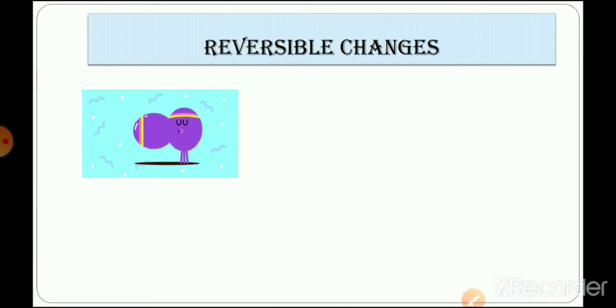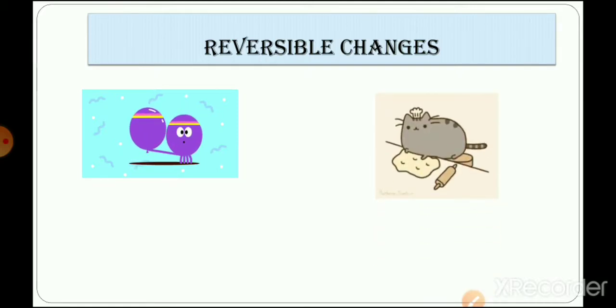Let's say I have given you a dough, and I am asking you to make a ball out of it, and then make a round roti from it. If your chapati is not getting round, you can take the dough again and form the ball again, right? So this change is also a type of reversible change. You can reverse the action, right?